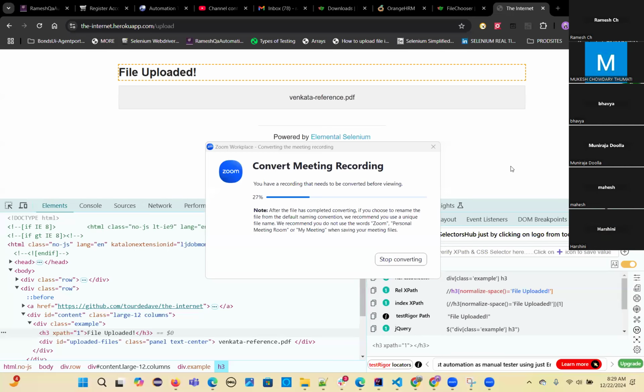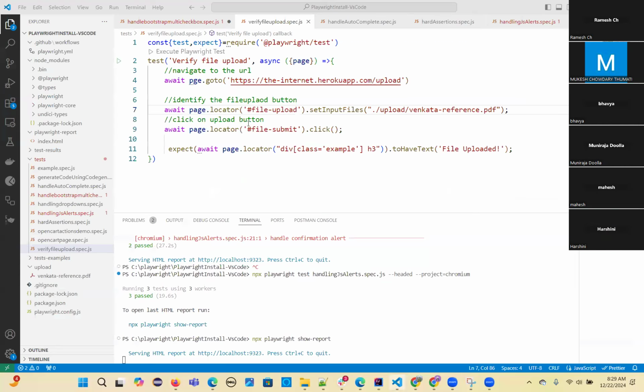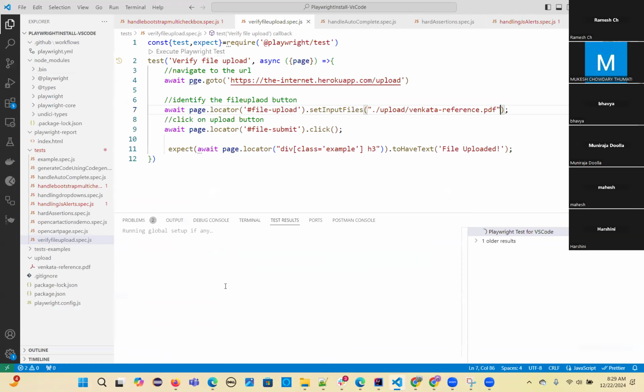So we just need to run the program. We already completed that. You see, we already installed the Playwright plugin, right? You can even run from here. You don't need to give the command every time, so you can run from here also.